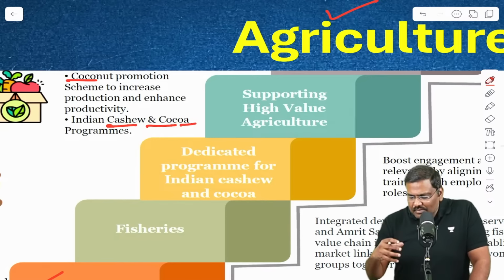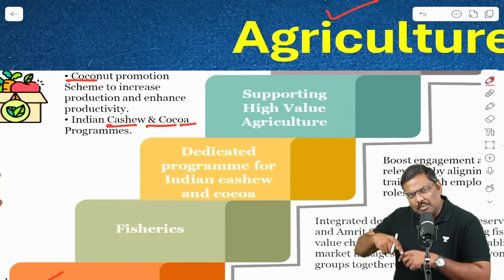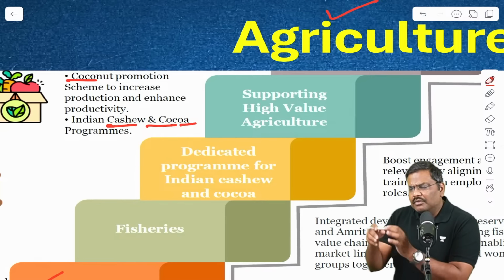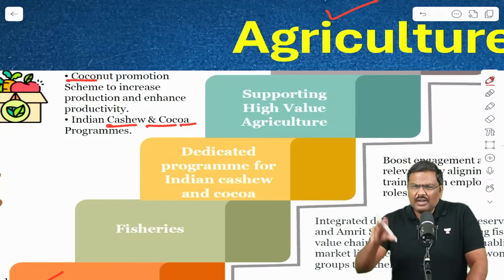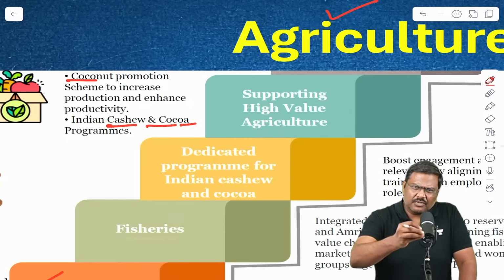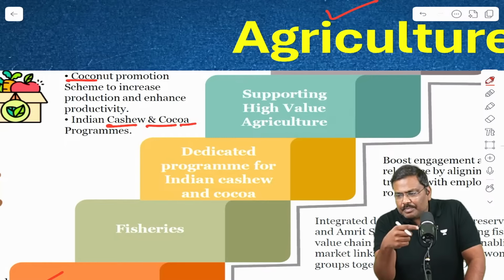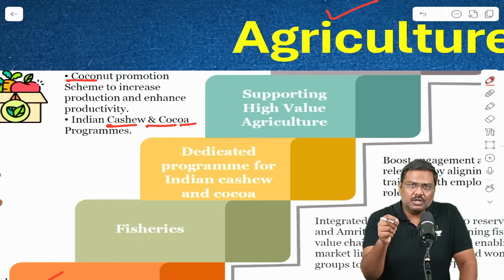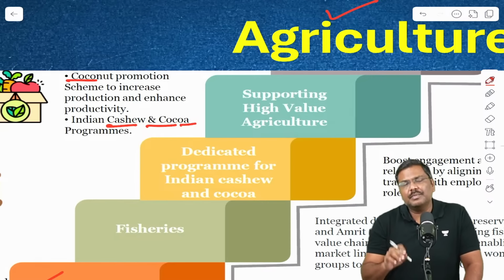So some of these high value agriculture products have been identified by the government. Now promotion of the production will be done. Farmers will be able to produce, and not just in any part of India. They have identified certain commodities from the northeastern part, certain commodities from the coastal states, etc. So production of these will be promoted, and now the farmers will be able to earn better returns by selling the high value products in the market. This is one very important announcement.